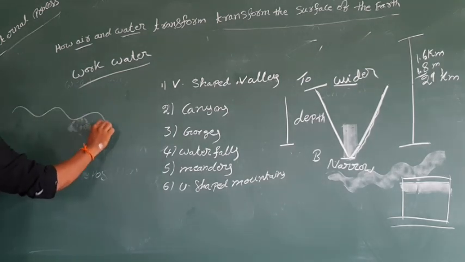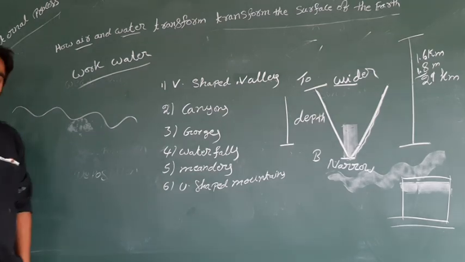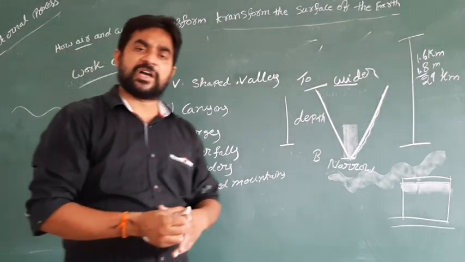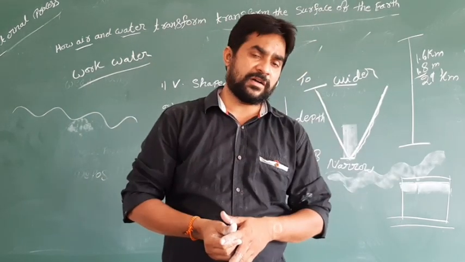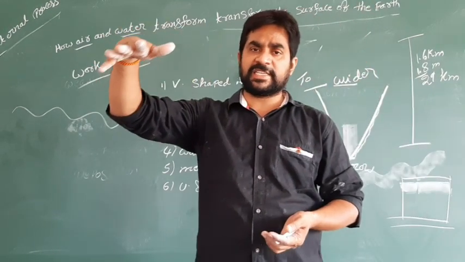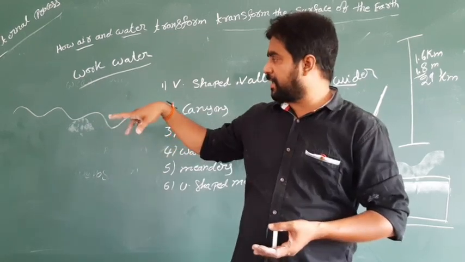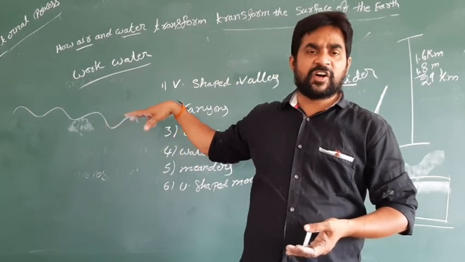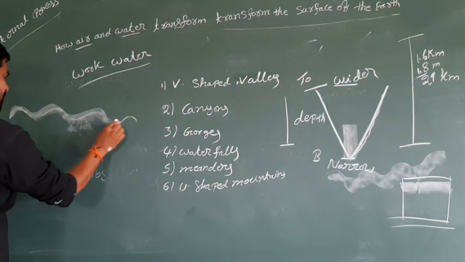Water travels like this in the Krishna-Godavari basin and the Ganga river basin, where water is always traveling in the region of plains. The water can travel in the form of a snake like this. So this is called meanders.